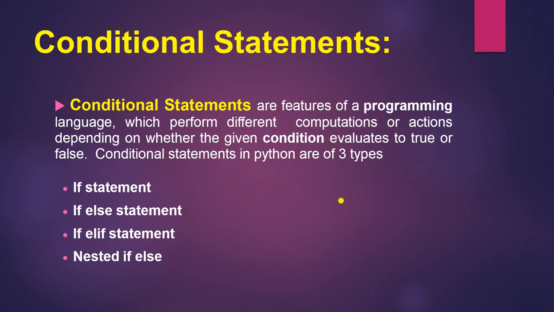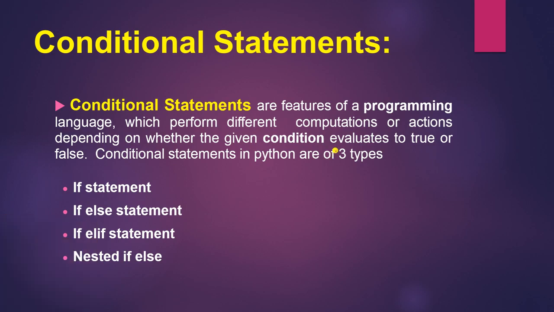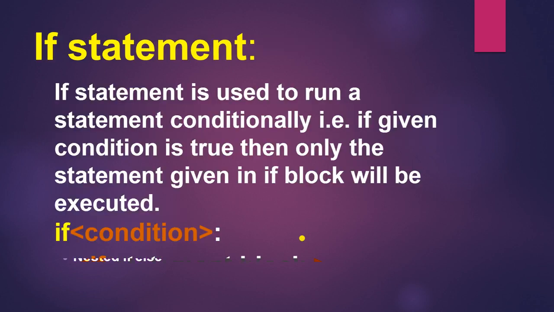Now next is the conditional statements. Conditional statements are features of a programming language which perform different computations or actions depending upon whether the given condition evaluates to true or false. In Python, conditional statements are of four types: if statement, if else statement, if elif statement, and nested if else statement. Okay, so these are the four types.